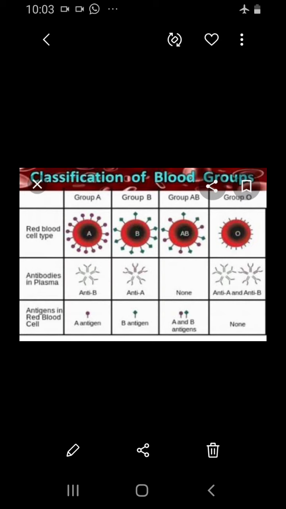Next, let's see about the O group. O group persons will not have antigen A or B on the surface of the RBCs. However, the plasma will contain both antibodies, that is A and also B. So in the O blood group, both antigens are absent, but they will have both antibodies A and B. So that's all the difference about the blood grouping.